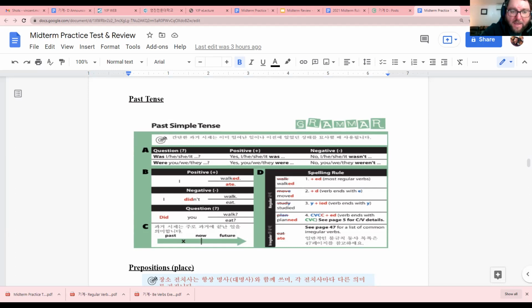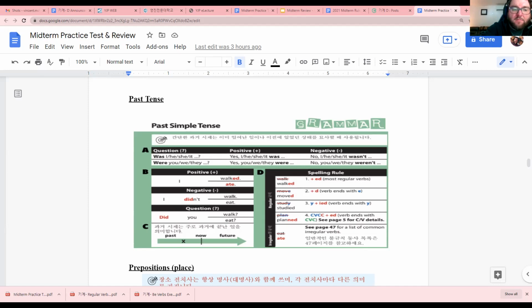And then we can do again, we can do our 형용사. I was happy yesterday. Or we can do our 명사. He was a student last year. So that's the past tense here.